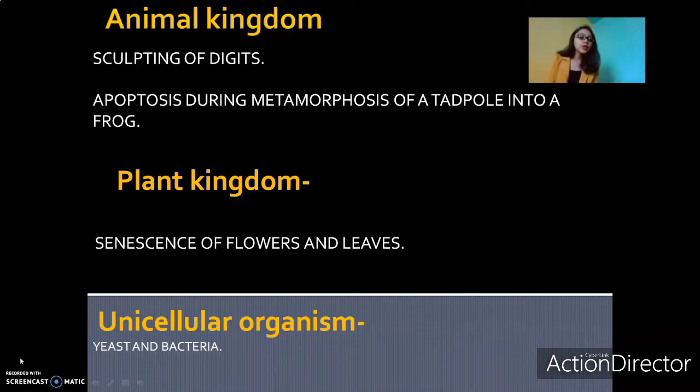Apart from that, there are also unicellular organisms like yeast and bacteria. E. coli is a bacterium that can undergo apoptosis. When we talk about yeast, Saccharomyces cerevisiae can undergo apoptosis. Moving on.